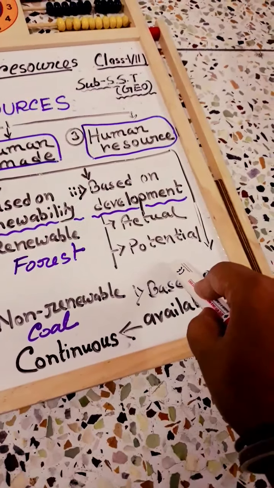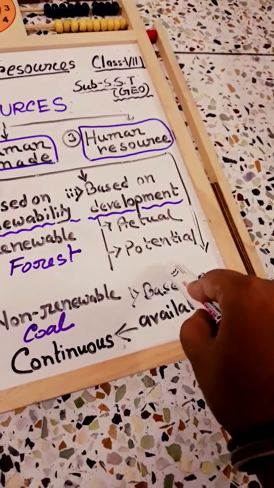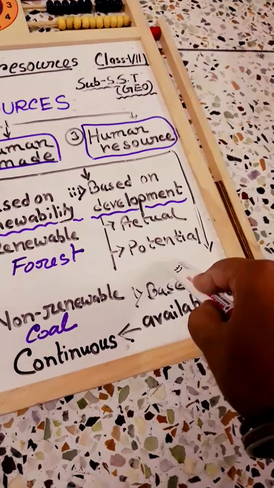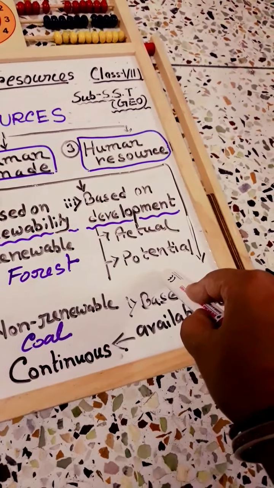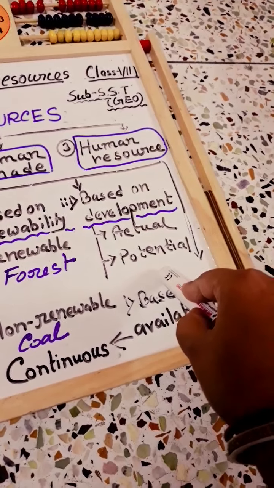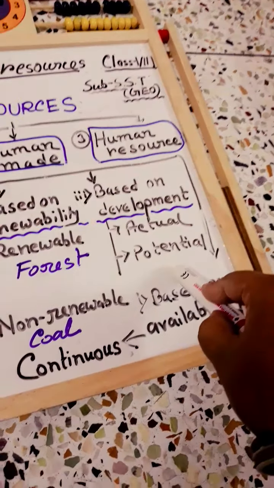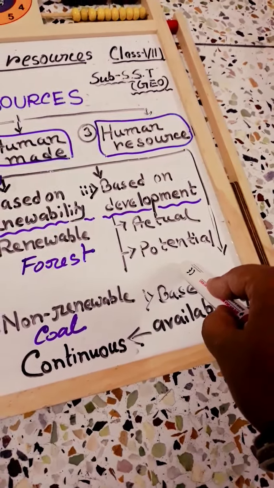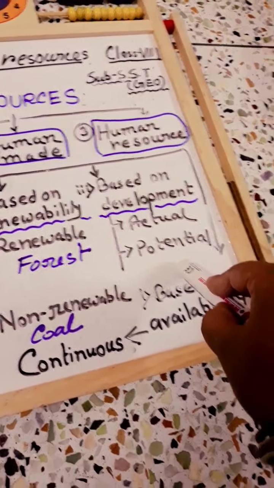But potential resources means we don't use any survey method, and we don't know how much quantity and what type of quality the resources are, and how much time it will take for our uses.